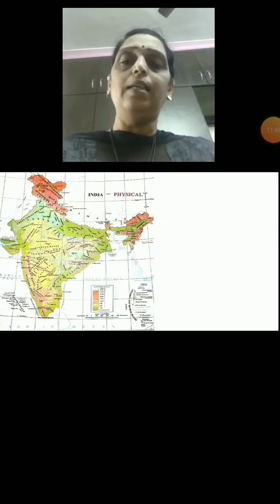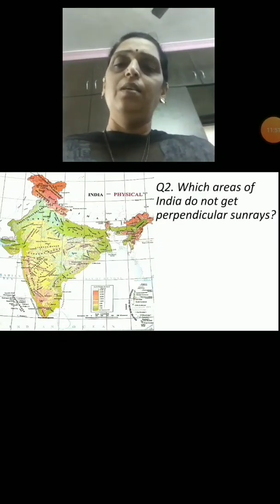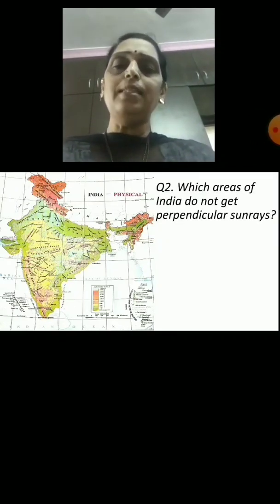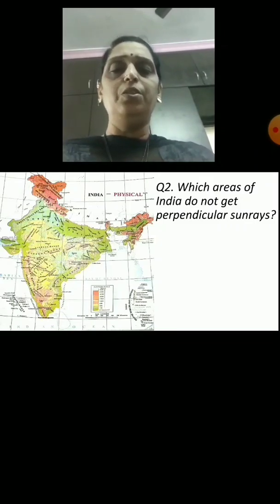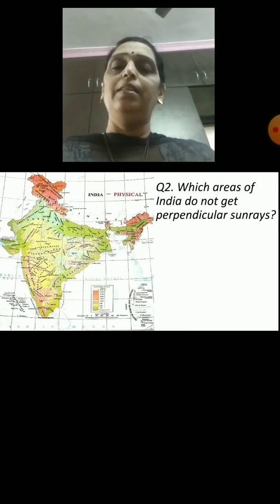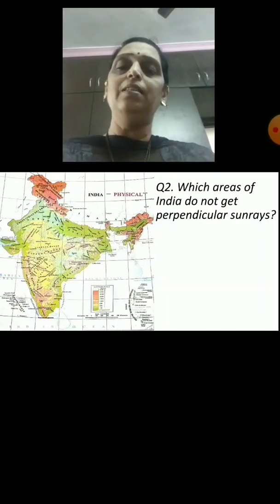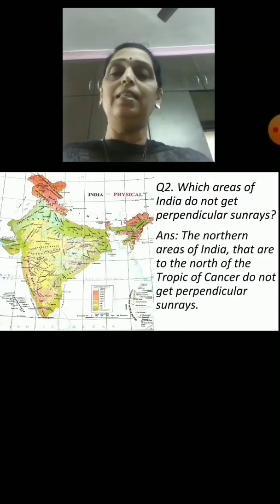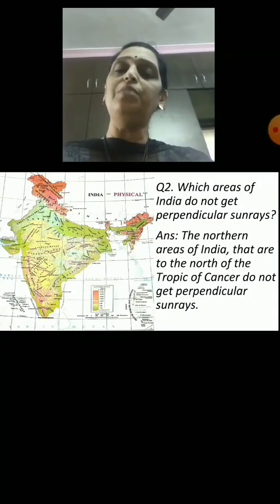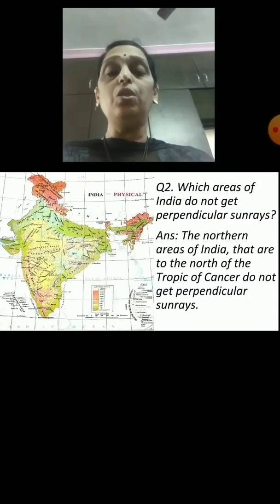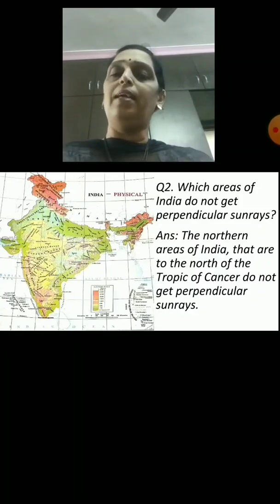Students, our next question. Question 2. Which areas of India do not get perpendicular sun rays? Think about the answer. Yes, the answer is the northern area of India that is to the north of the Tropic of Cancer does not get perpendicular rays.